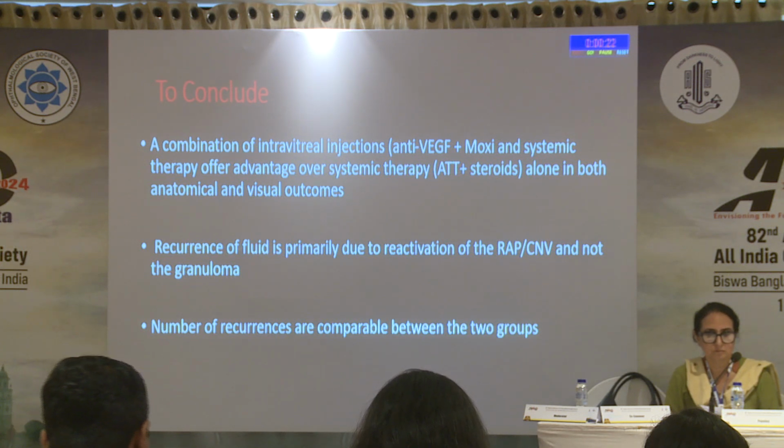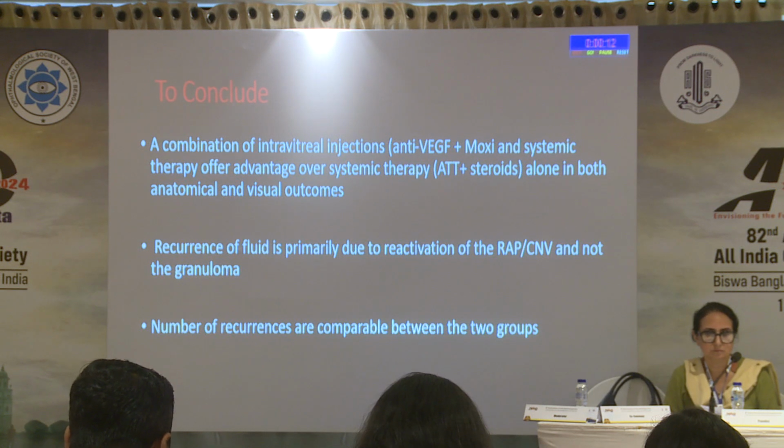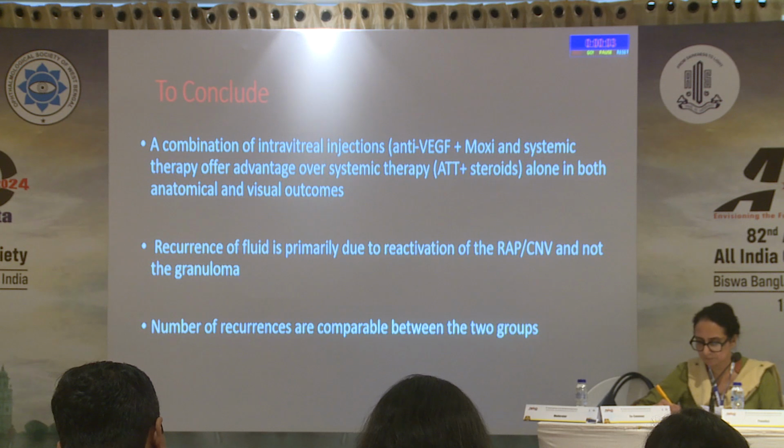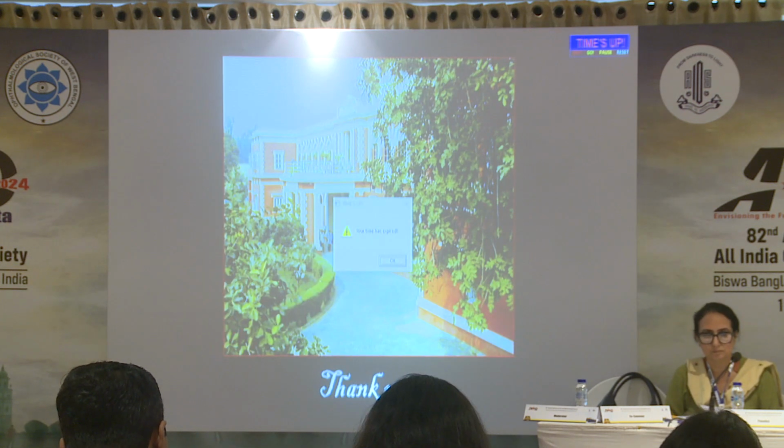So to conclude, a combination of intravitreal injections, that is anti-VEGF, moxifloxacin, and systemic therapy, offers an advantage over systemic therapy of ATT and steroids alone in both anatomical and visual outcomes. The recurrence of fluid is primarily because of the reactivation of the RAP or the CNVM lesions and not the granuloma. The number of recurrences is very much comparable between the two groups.